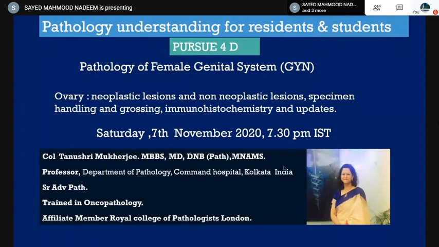And to talk on this topic, which is a very complicated and difficult topic, we have Colonel Dr. Tanushree Mukherjee, who is an MBBS, MD, and DNB Path and MNAMS. She's a professor in the Department of Pathology, Command Hospital, Kolkata, a senior advisor pathology, and she's been trained in oncopathology and an affiliate member of the Royal College of Pathologists, London.